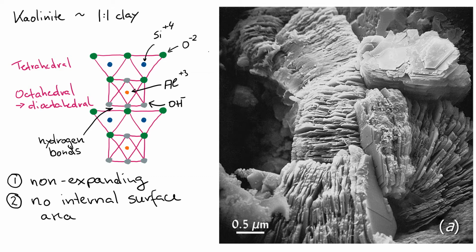It also means that this clay has no internal surface area. There is a lot of surface area. Just look at the image and you'll see that compared to a sand or silt, this would have really high surface area. But there's no internal surface area between the individual stacks because the hydrogen bonds are holding it together. So in terms of clays, we say it has a really low specific surface area, only in the order of 10 meters squared per gram.